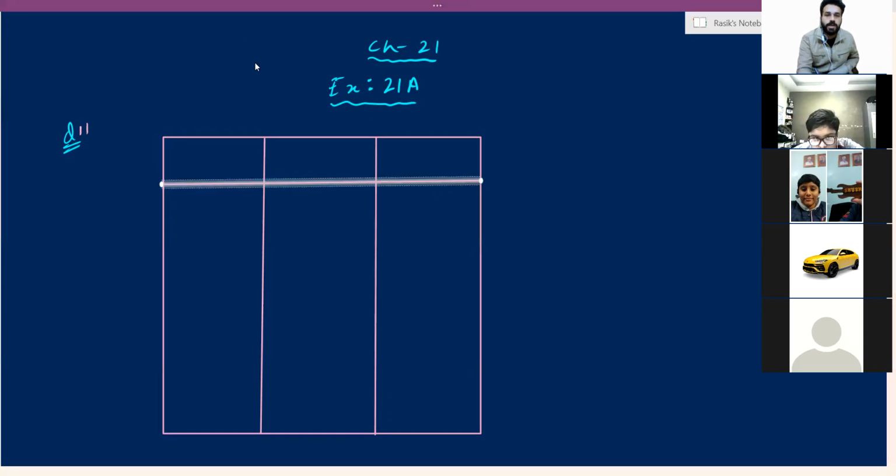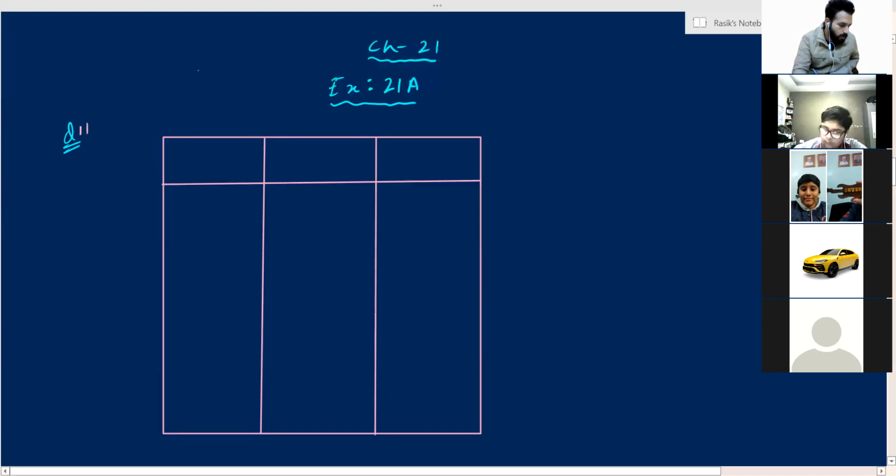So here the data is about what? The following table shows the weights of 15 workers in a factory. There is a factory, 15 workers are there in the factory. Their weights are given in the form of a table. Weights and number of workers. So some workers have the same weight. I will show you.